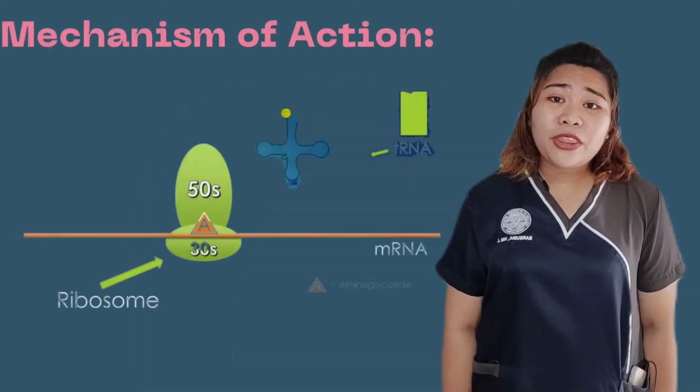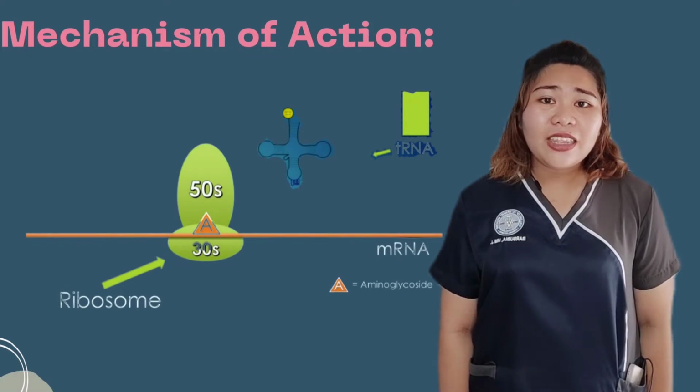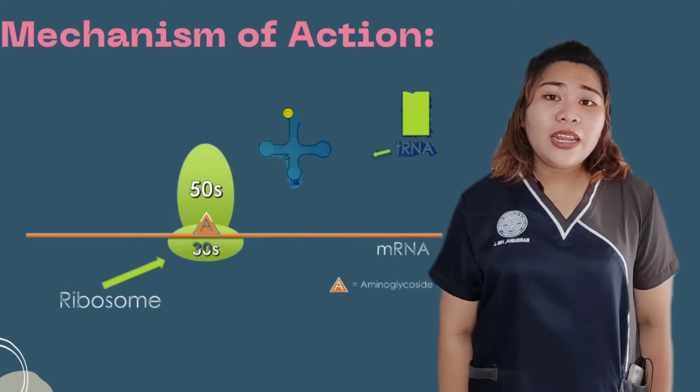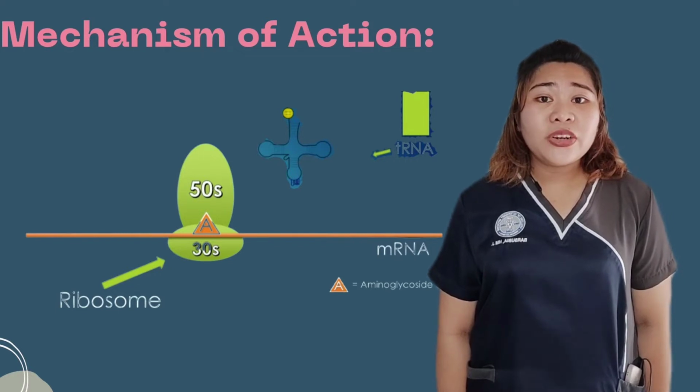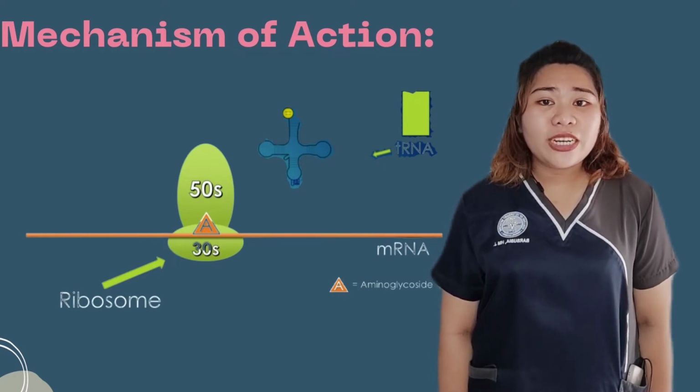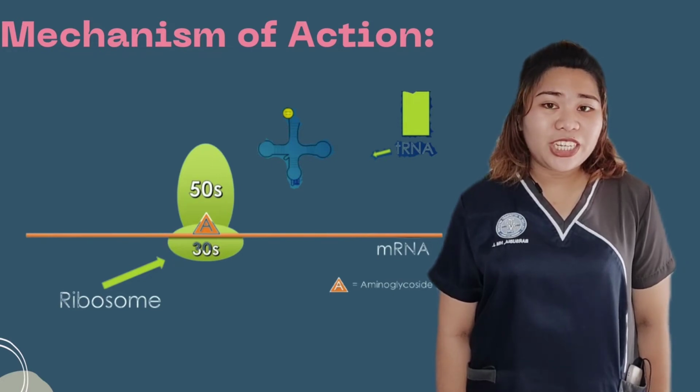It lies upon their mechanism of action. The aminoglycosides bind to the 30S ribosomal subunit and distort its structure prior to the ribosome formation. It interferes with the initiation of protein synthesis and allows misreading of the messenger RNA, which causes mutations or premature chain termination.